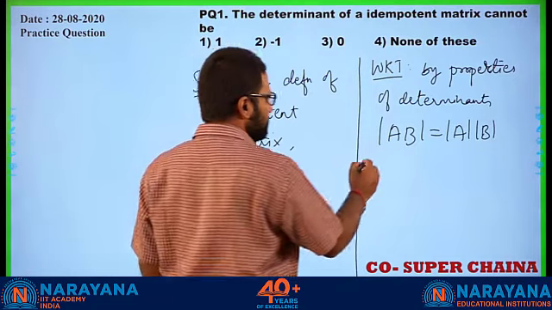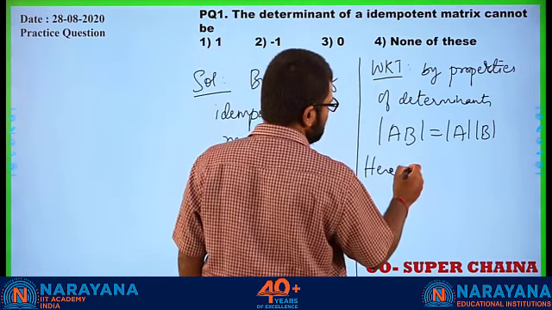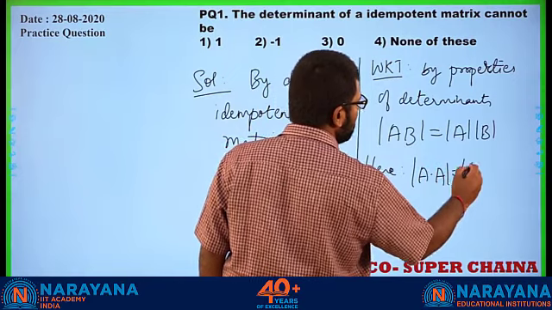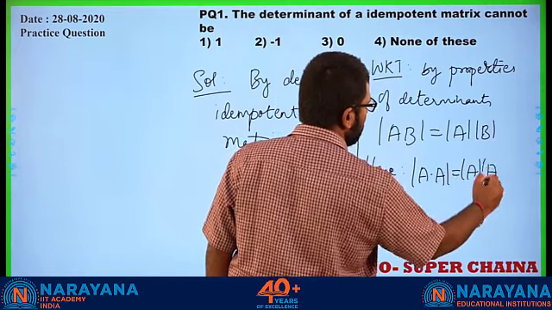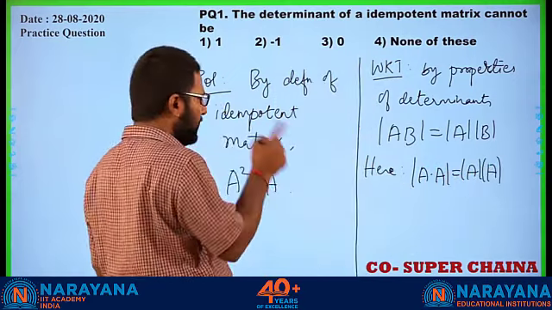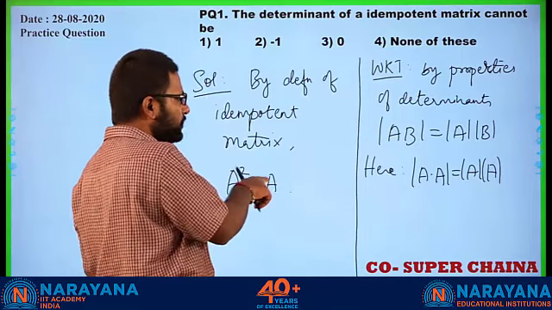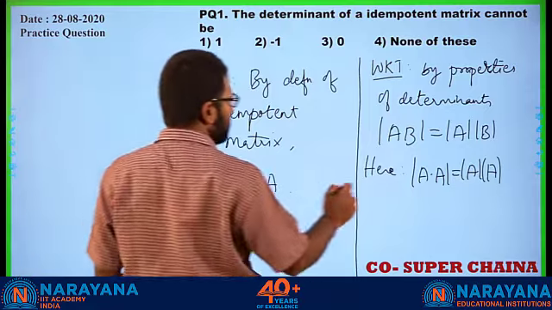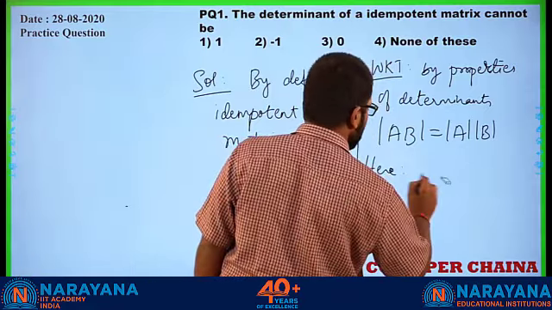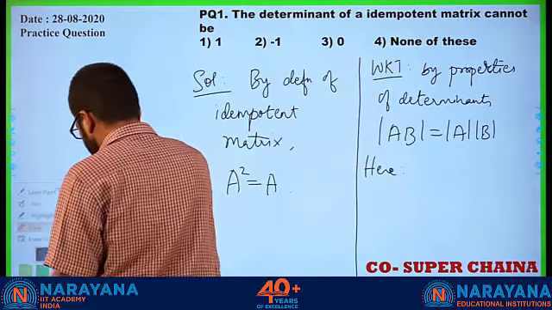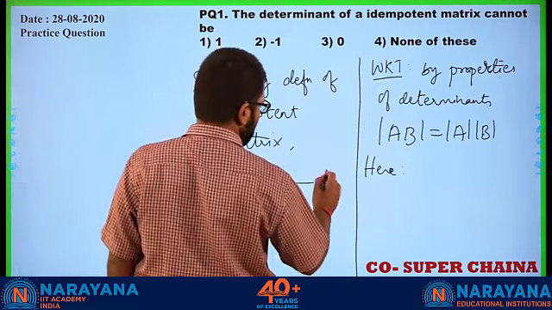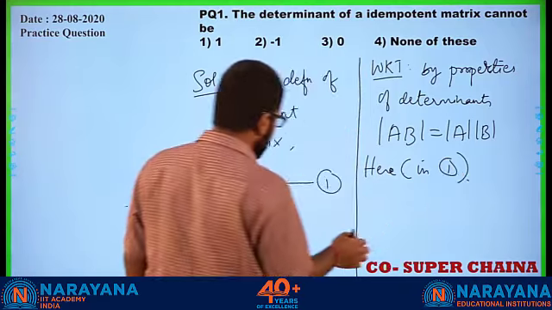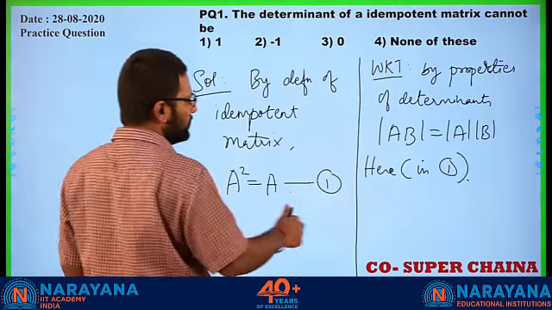So here we will say mod A square, which is mod of A into A, is equal to mod A into mod A, correct? But for an idempotent matrix, A square is A, right? In fact, we just apply determinants on both sides of 1.